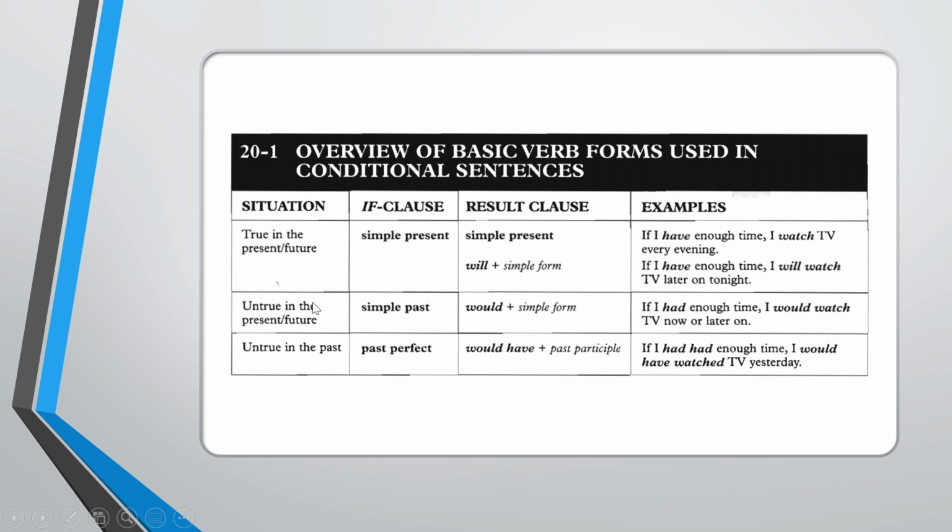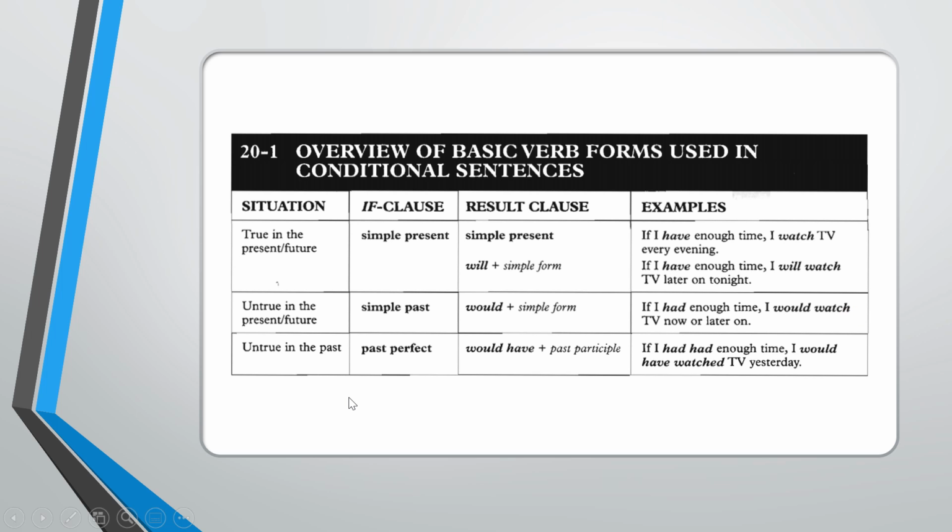And then for the second type of conditional sentence, the if clause must be in the form of simple past, and the result clause or main clause must be in the form of past future. Have a look at the example. If I had enough time, I would watch TV now or later on. If I had enough time is the subclause or if clause. It must be in the form of simple past. I would watch TV now or later on. The main clause is in the form of past future: subject, would plus verb 1.